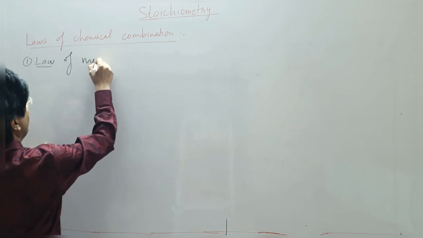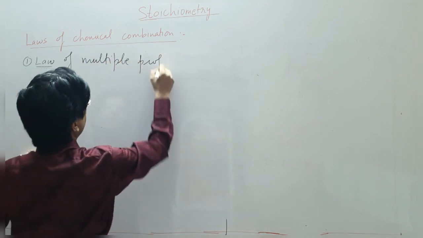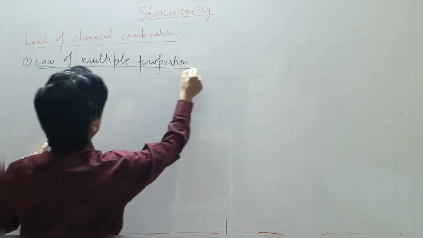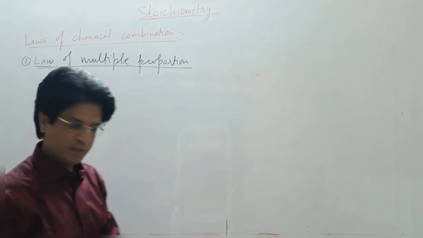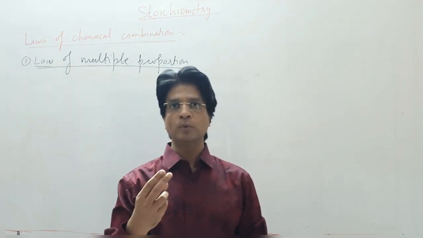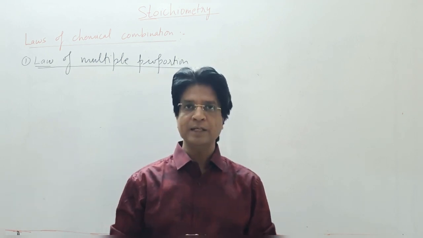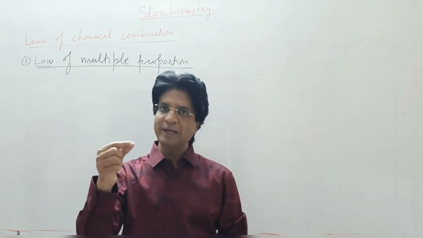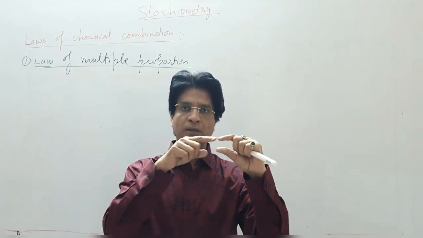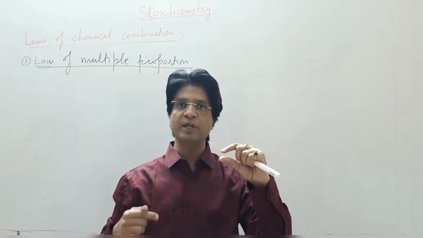This law says that whenever 2 elements react to form 2 or more than 2 compounds, in that case, if different weights of one element react with the fixed weight of the second element, these different weights of one element will bear a simple ratio.